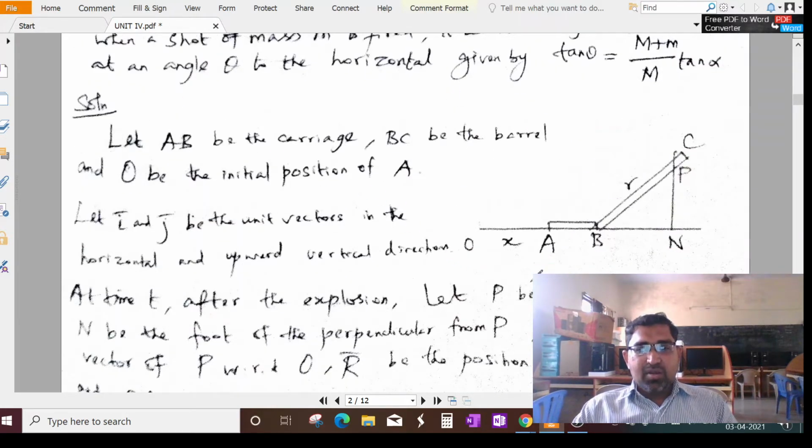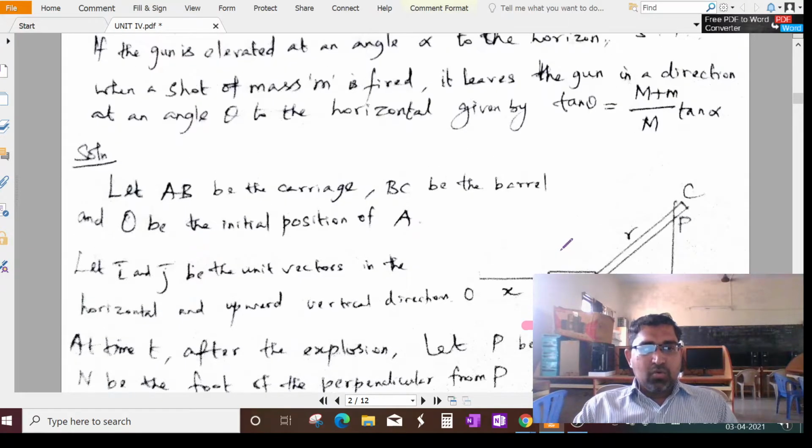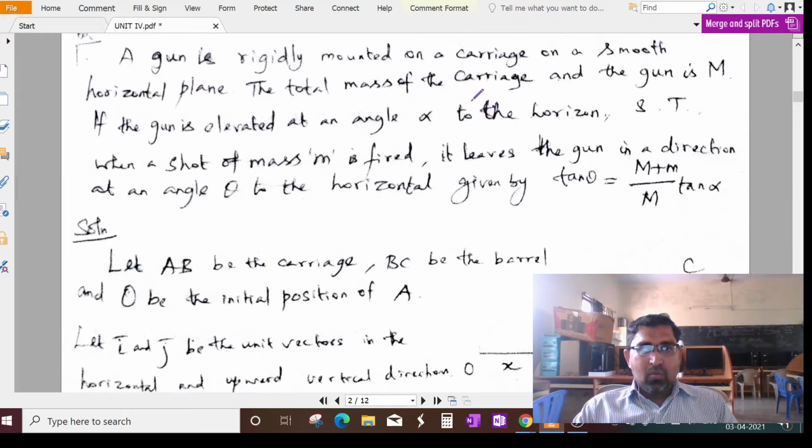You can understand from this figure. There are two things: one is the carriage, another is the gun, on a smooth plane.